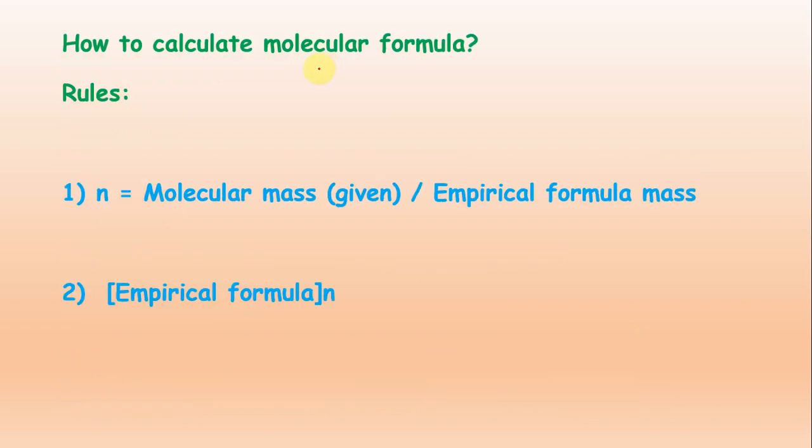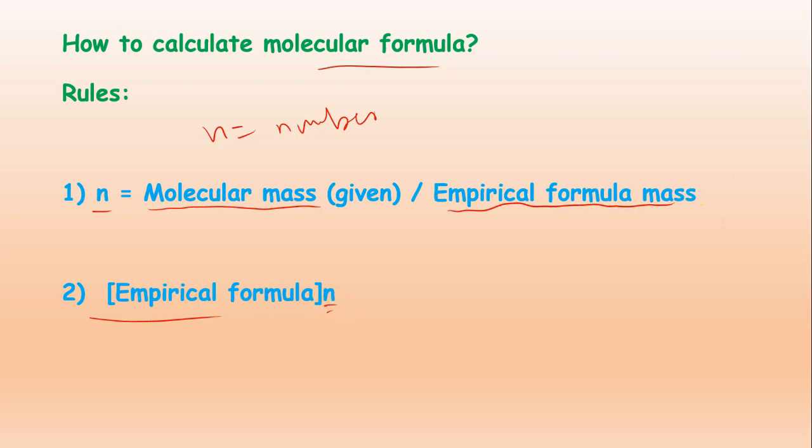Now how can we calculate the molecular formula? By two steps. Number one, n means number. n is an integer which we obtain by dividing the molecular mass, which is given in the question, by the empirical formula mass. We have to calculate the empirical formula mass, then divide, and then we will get a number. That number is put into the second step: we write the empirical formula and then multiply by that number.